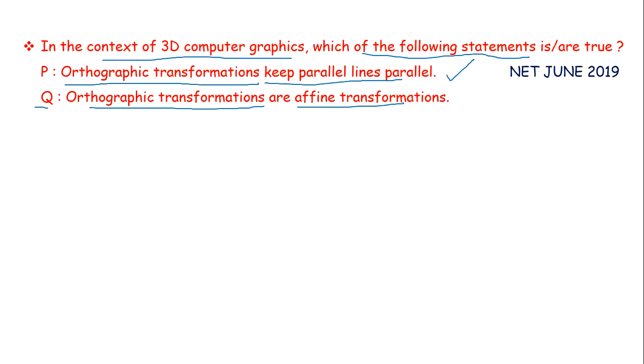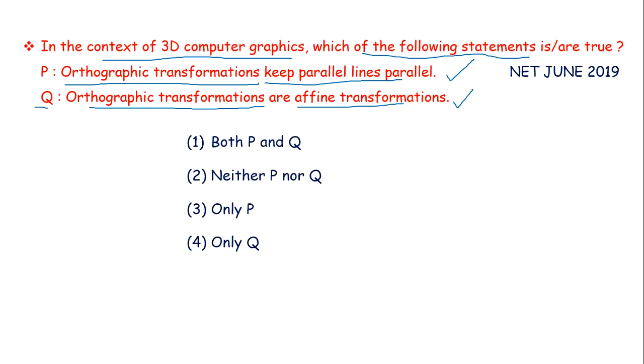An affine transformation is a geometric transformation that preserves line and parallelism, but not necessarily distances and angles. So this is also a property of orthographic transformation. So both these statements are true. In contrast, perspective projection is not parallel projection, and originally parallel lines will no longer be parallel.